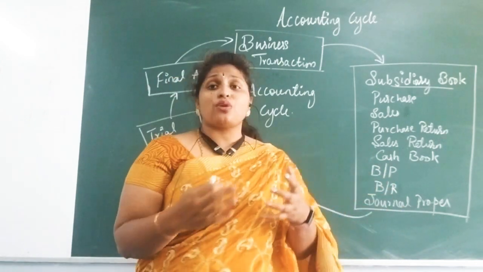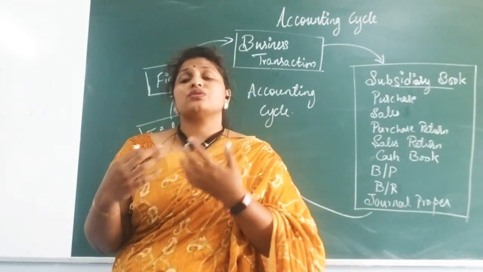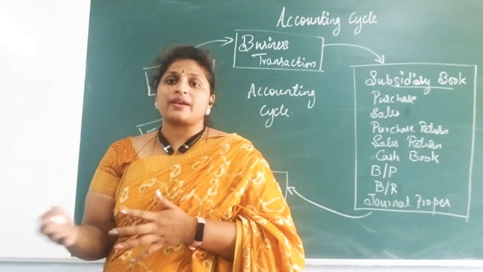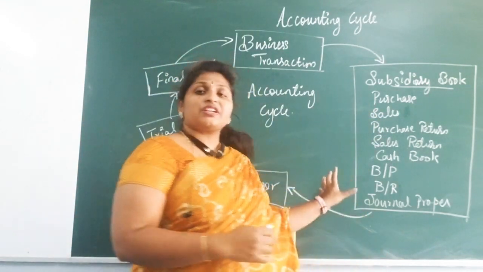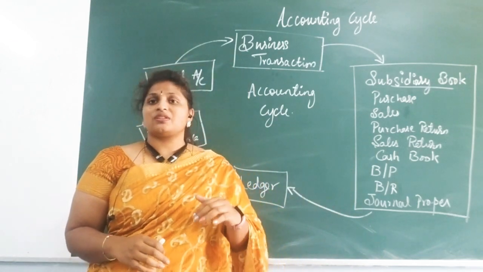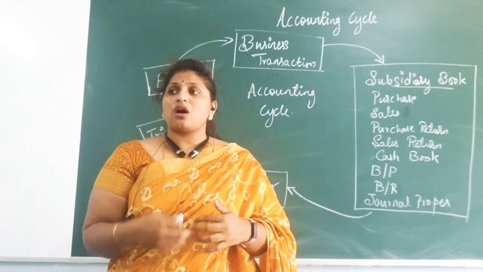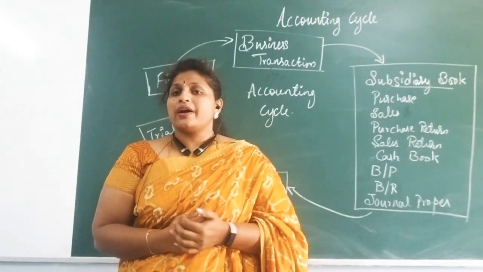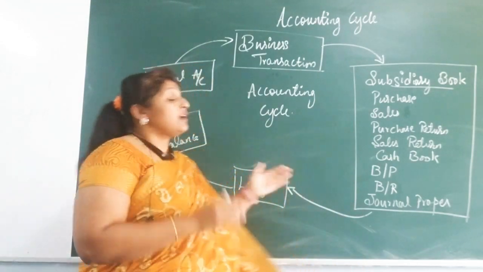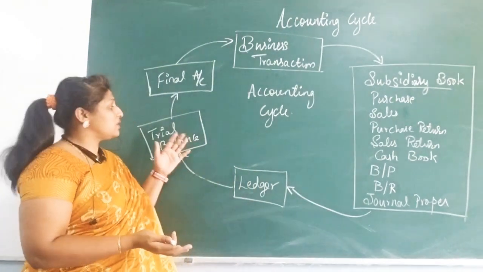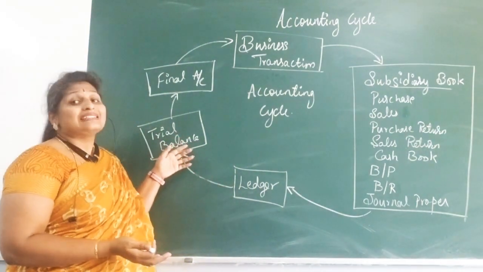Again, in cash book you have single column cash book, 2 column cash book, 3 column cash book. All that accounting, how we are going to maintain, all these subsidiary books you are going to learn in this particular chapter itself. I will teach you in detail how we are going to record those transactions in these books.